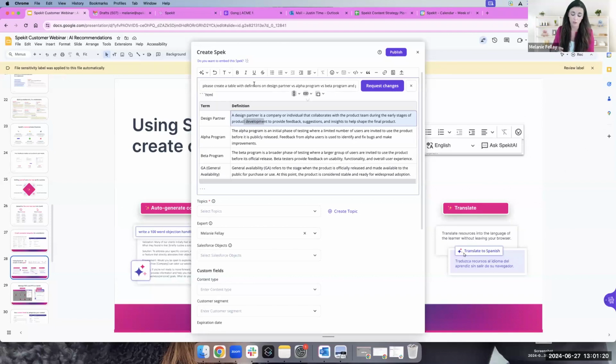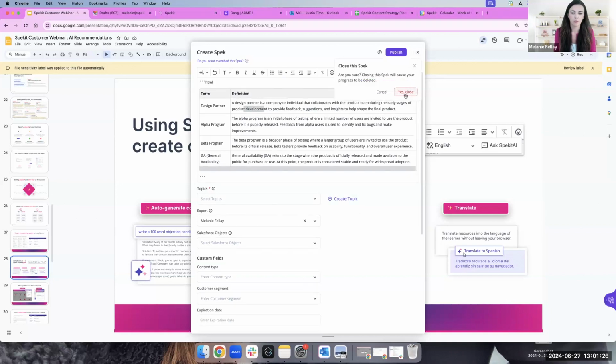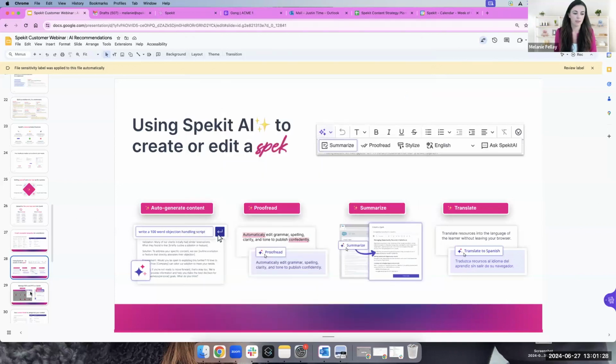But again, this AI functionality here can just help you create content faster. We use it for battle cards, we use it for objection handling, we use it for call scripts, you name it, there's a lot that you can do. So another quick way to build content fast.